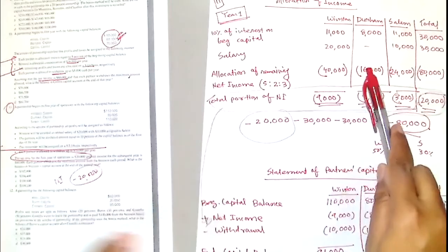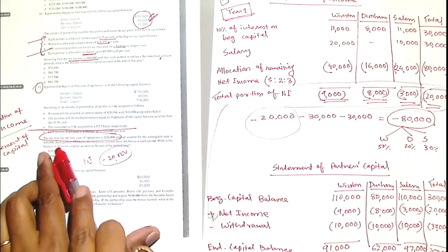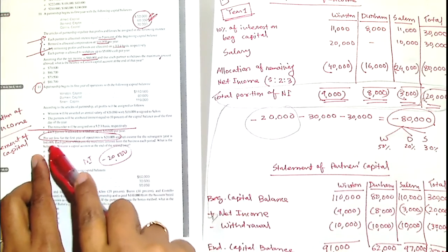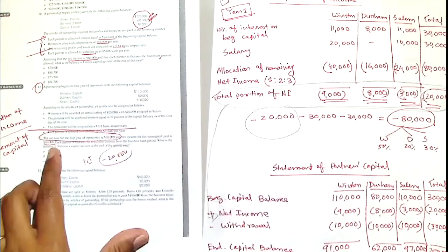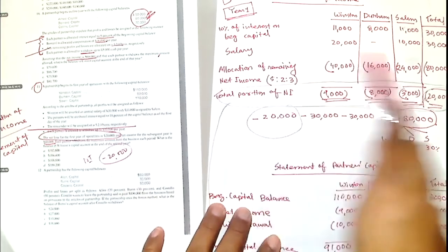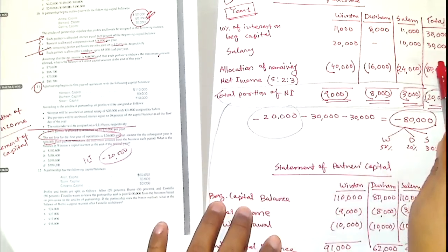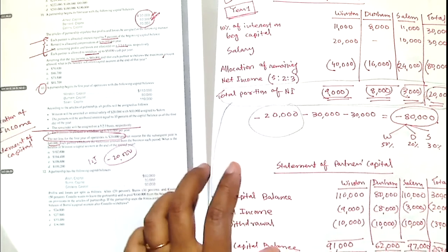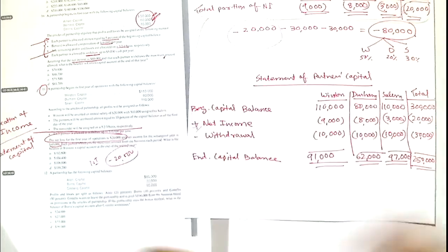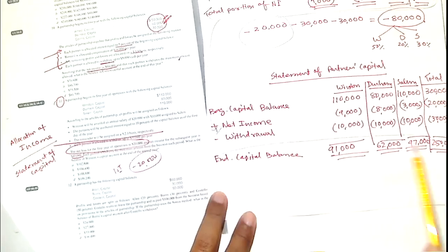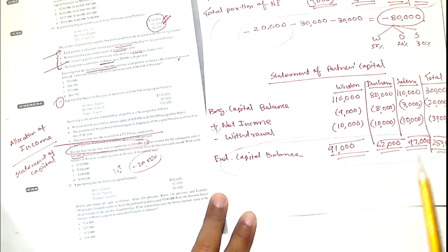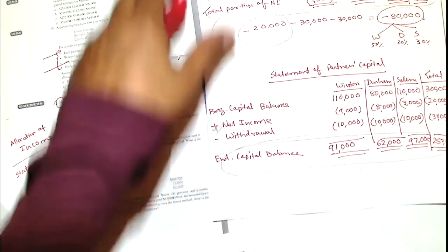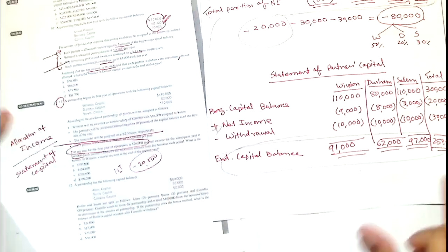So one thing, you will follow the same steps, right? But they say that in the second year, they have a net income of $40,000. So interest and salary will be saved. Yes, very good question. For your second year, the first year's ending capital balances will be the second year's beginning capital balances. Very good. So that's the deal. You will do the homework, okay? I'm not doing it now.